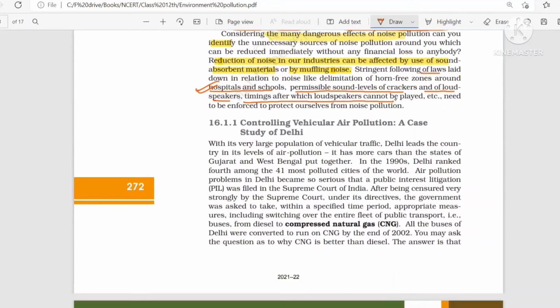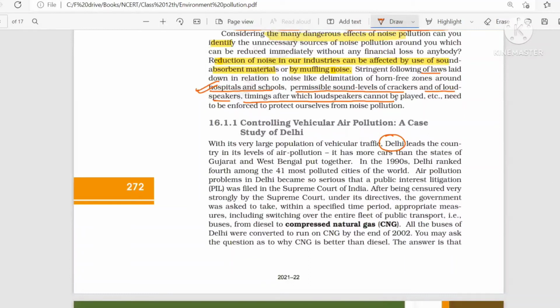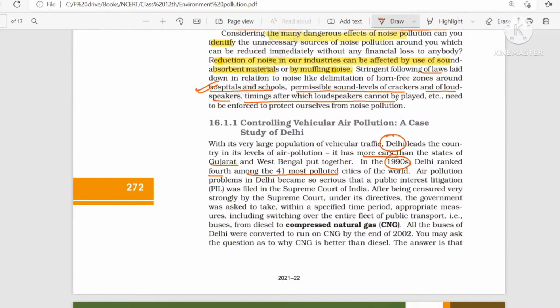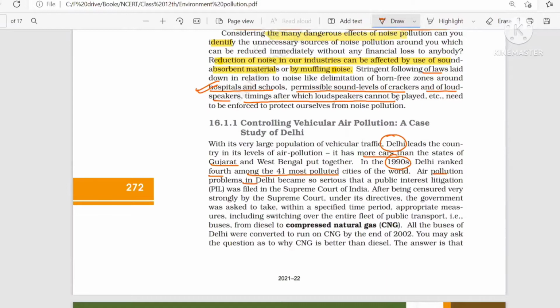Now, with the increase in population, especially of vehicles, we find that Delhi, the capital of India, has more cars than the states of West Bengal and Gujarat put together. In 1990, Delhi was fourth among the 41 most polluted cities of the world. And really it is true that in Delhi even small children have asthmatic problems. Air pollution in Delhi became so serious that a few people raised concern, and a public interest litigation was filed in the Supreme Court.